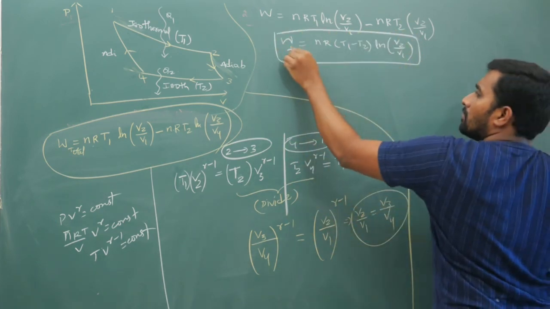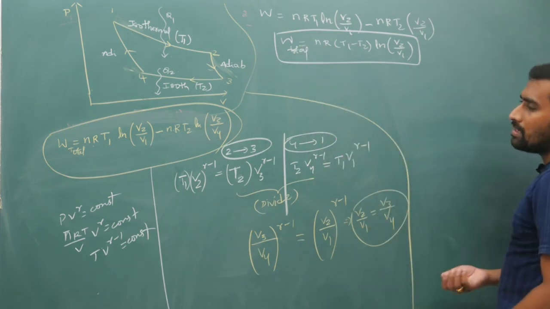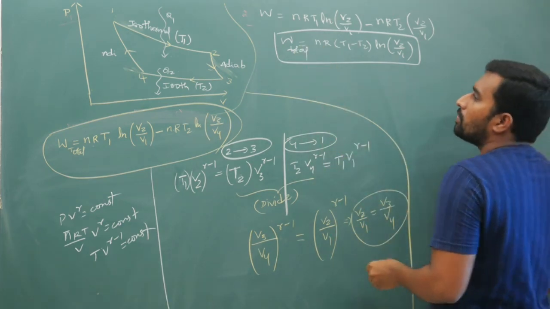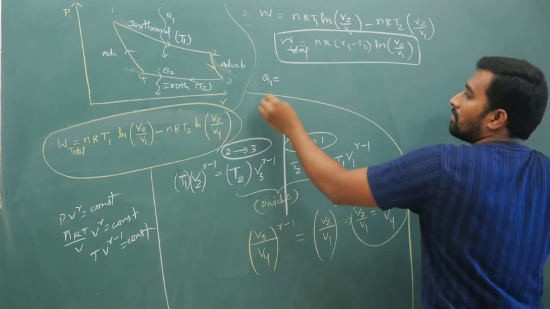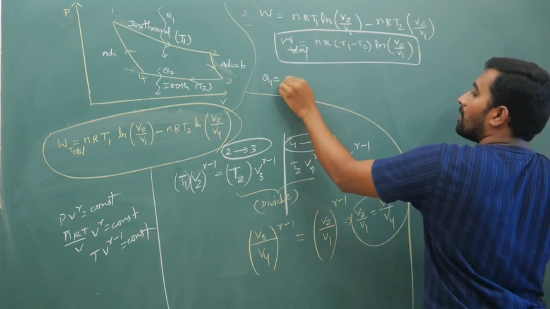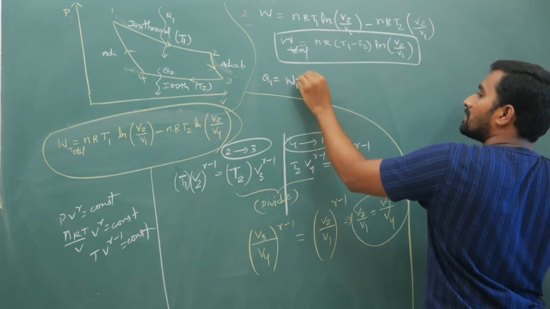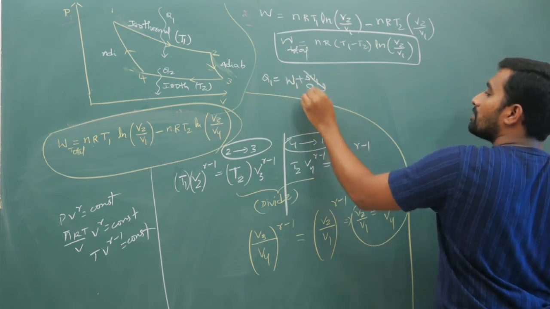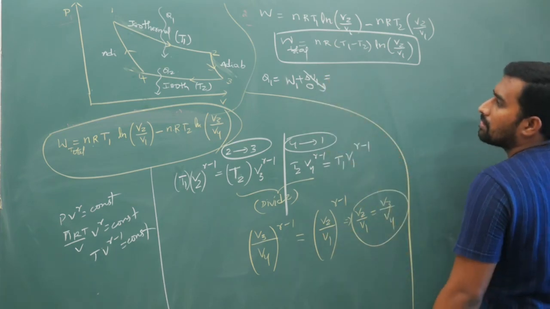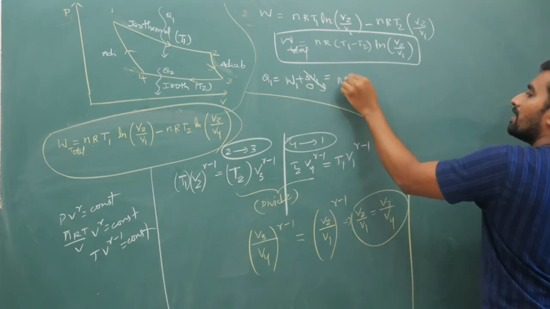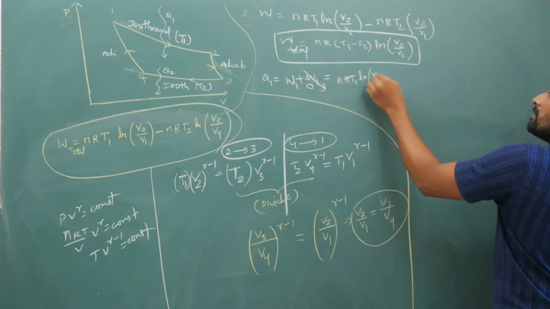Now the heat energy Q1 is equal to W1 plus delta U1, but it is isothermal so delta U1 is 0, and W1 is nRT1 ln of V2 by V1.